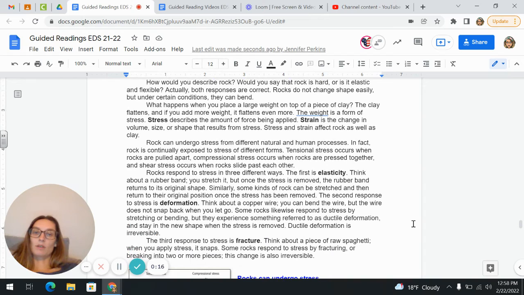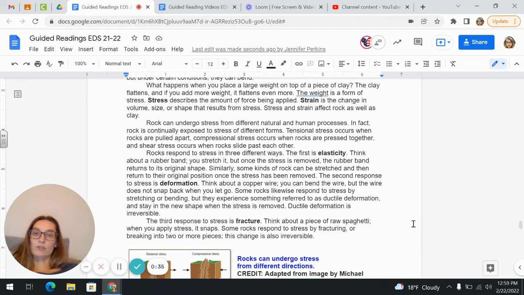What happens when you place a large weight on top of a piece of clay? The clay flattens, and if you add more weight, it flattens even more. The weight is a form of stress. Stress describes the amount of force being applied. Strain is a change in volume, size, or shape that results from stress. Stress and strain affect rock as well as clay.